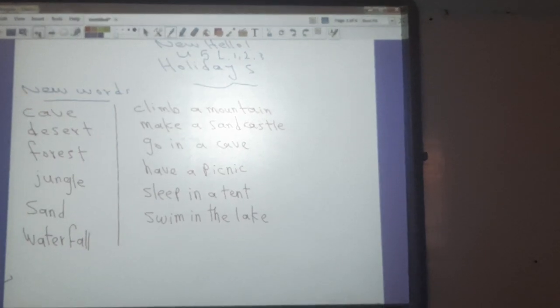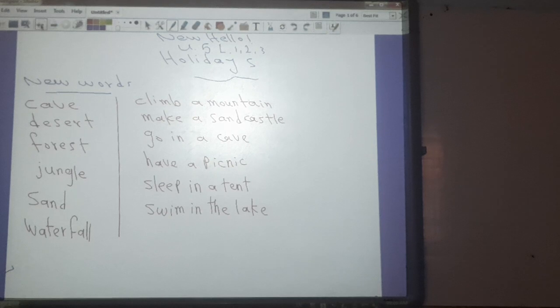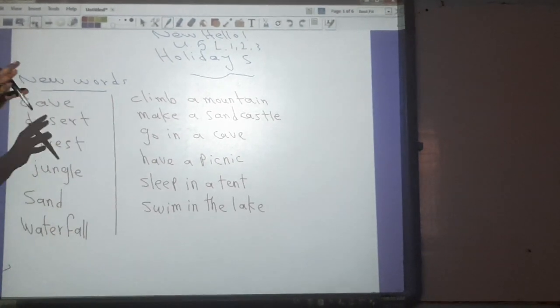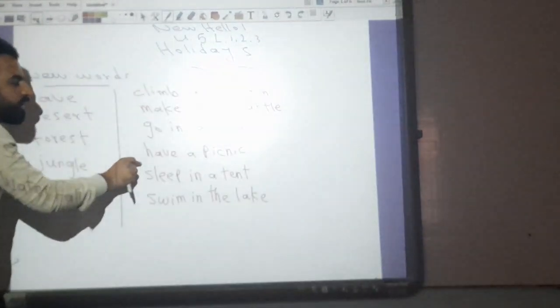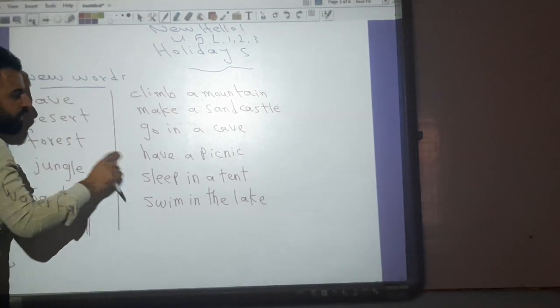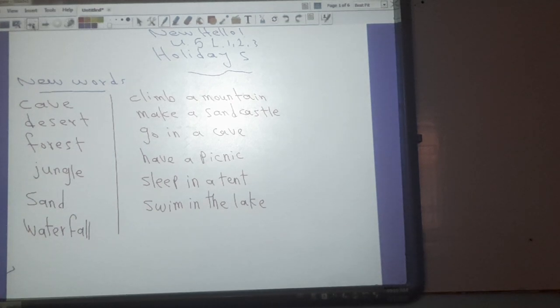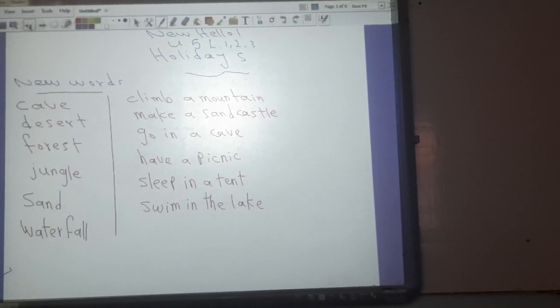Go in a cave. Last week I went to the desert and there was a mountain, and in the mountain there was a cave. So I went in a cave. Have a picnic. Last week I went to the park and I had a picnic with my family. A picnic is time you can spend with your friends or family.